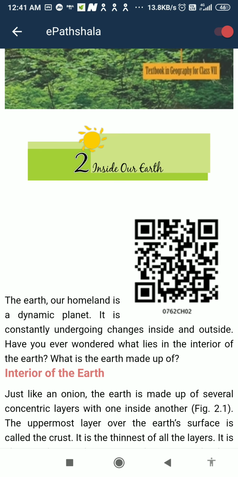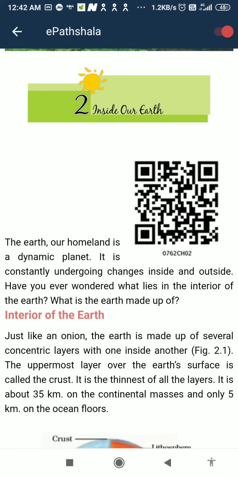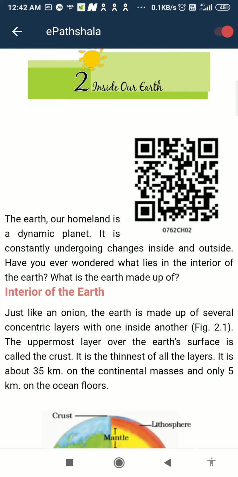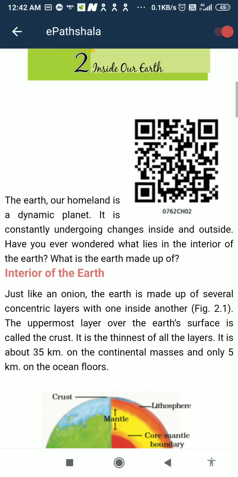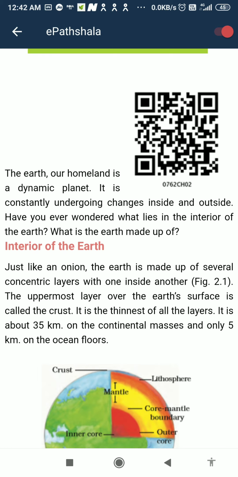Now the chapter is starting. The earth, our homeland, is a dynamic planet. It is constantly undergoing changes inside and outside. Have you ever wondered what lies in the interior of the earth? What is the earth made up of? These are the questions that may arise when you study the interior of the earth. Now let's go through the first topic, the interior of the earth.